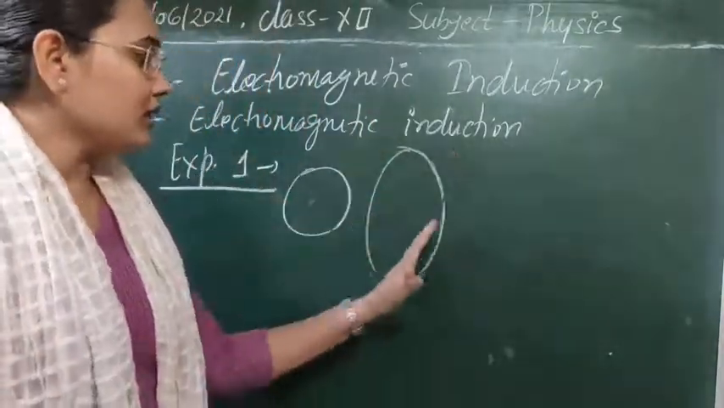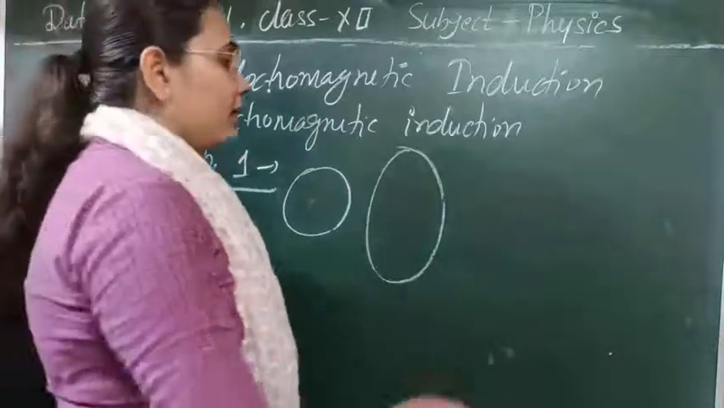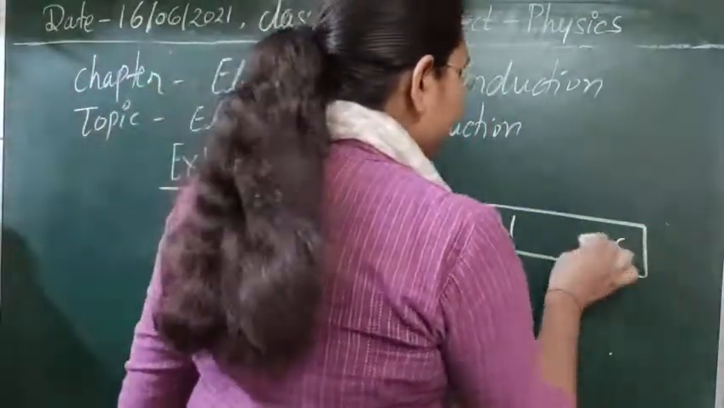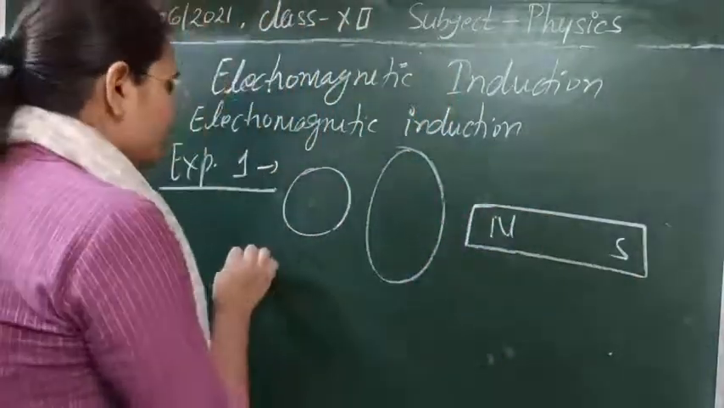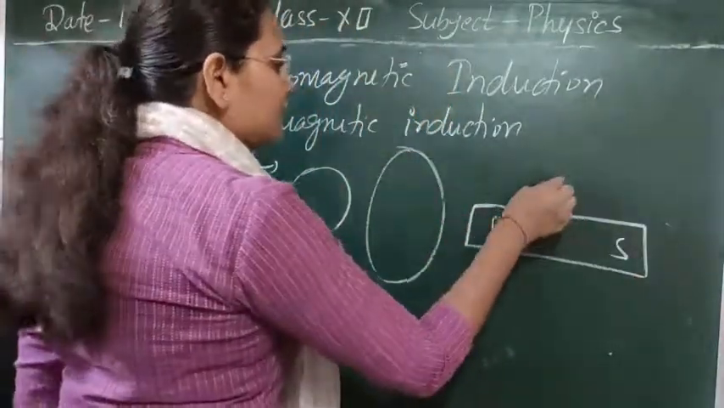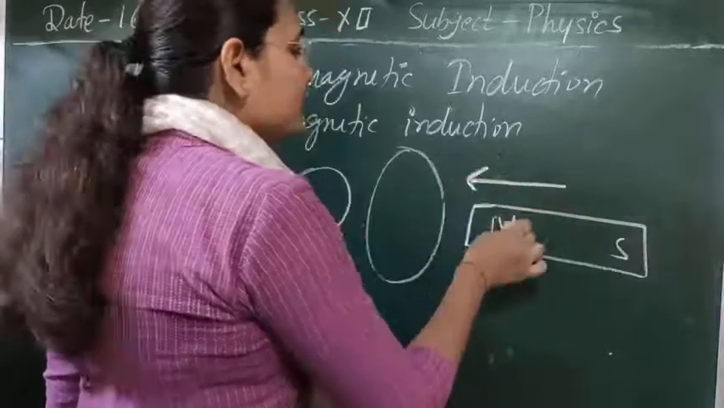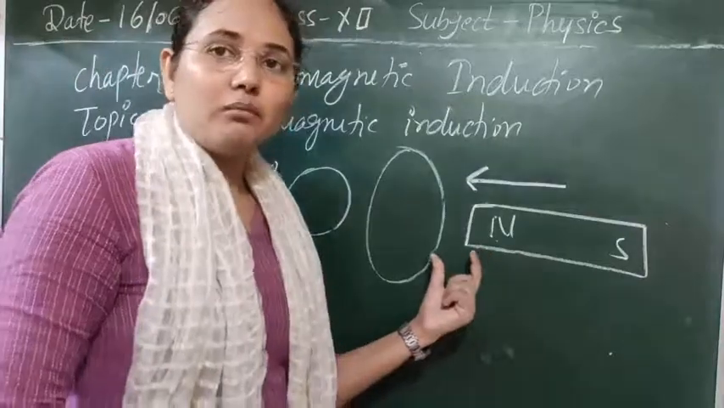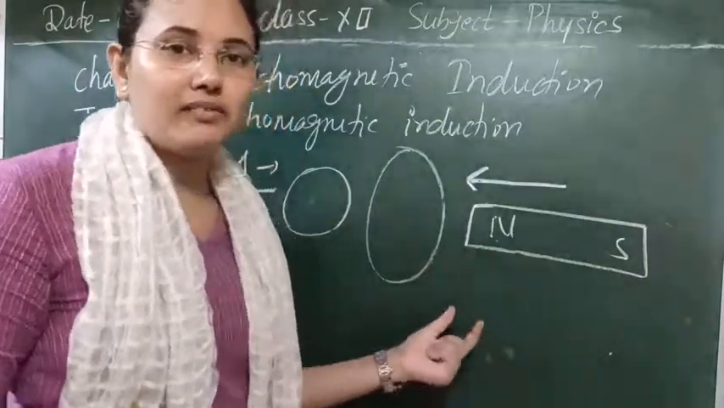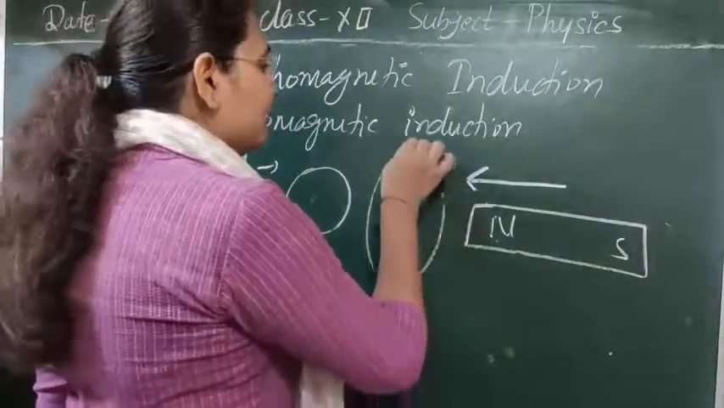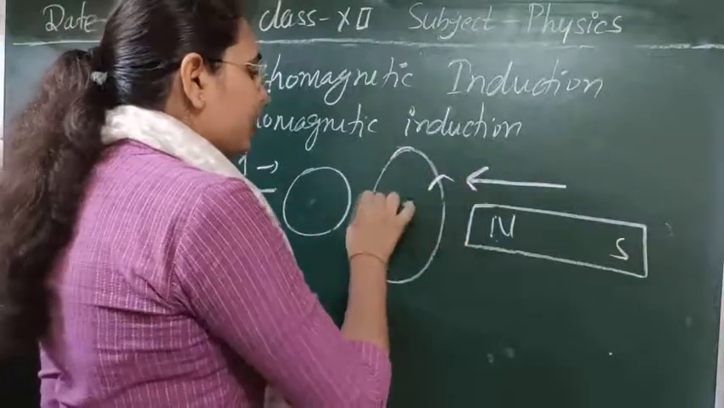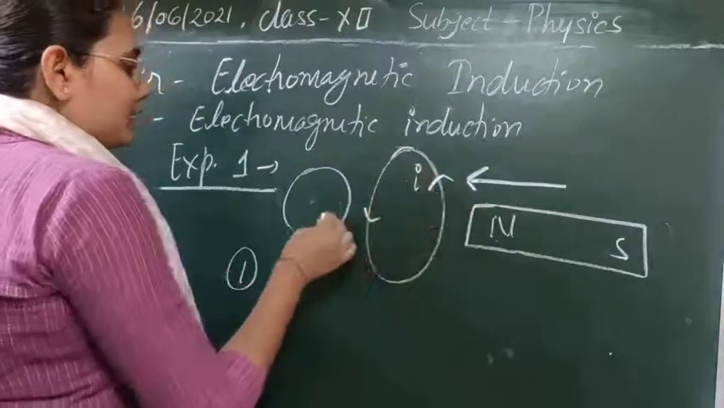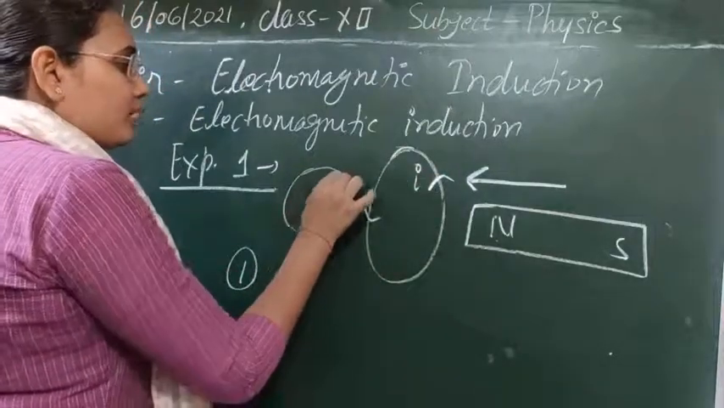Originally there is no current in this coil, and now we have a bar magnet, suppose with a north direction and a south direction. For the first case of the experiment, suppose we are just moving the north pole of the magnet towards the coil. Whenever we move it towards the coil, experimentally we see that a current is set up inside the coil in this direction, and whenever the current is set up, the galvanometer shows a deflection.